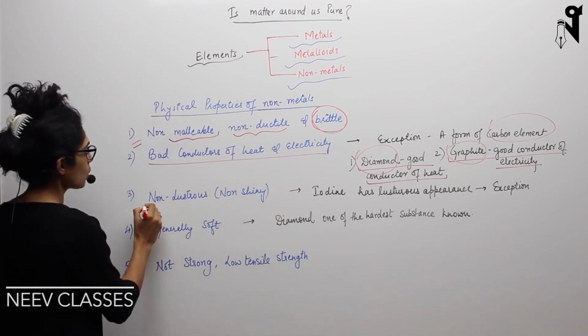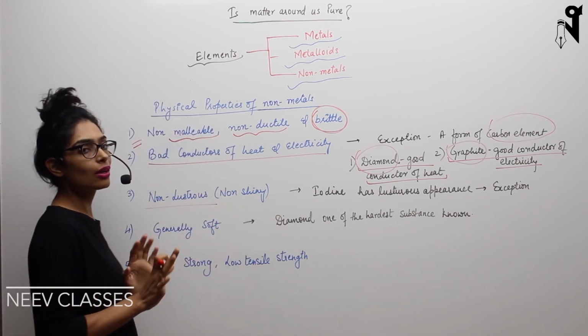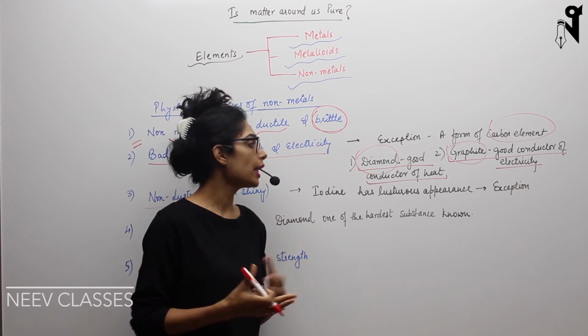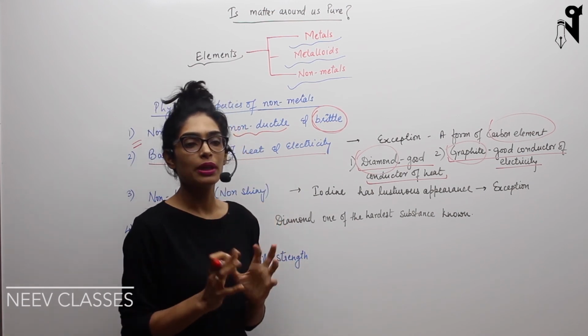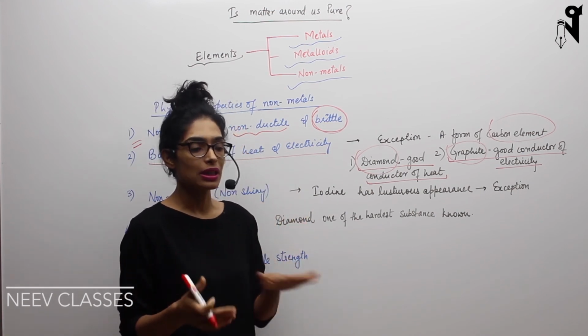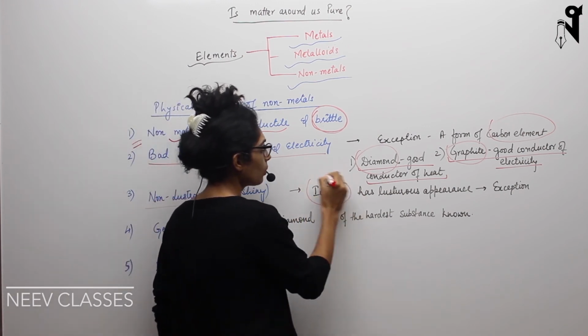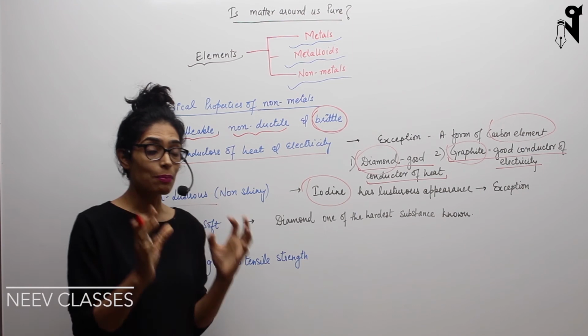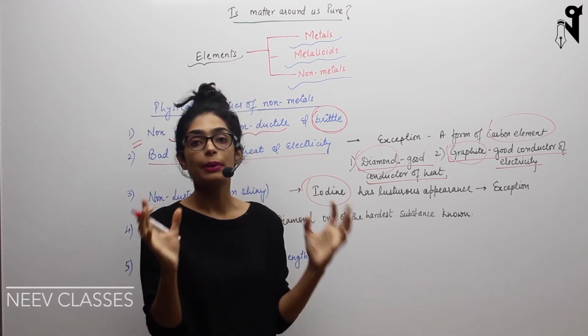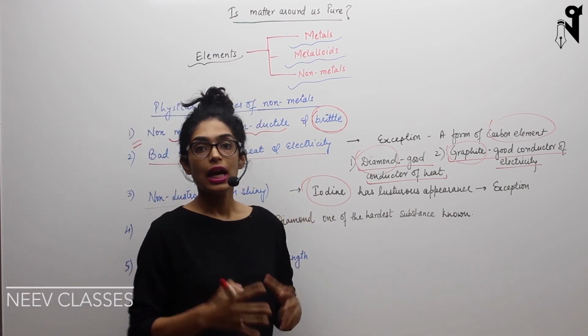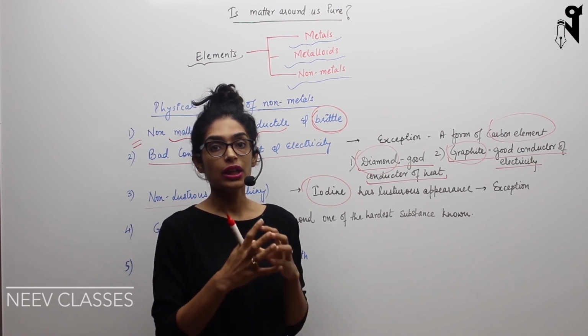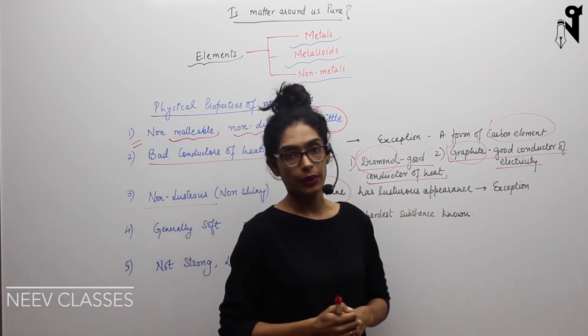Now come to the next, non-lustrous. Most of the non-metals are non-lustrous. They do not have any shine in them. So they don't have any lustrous appearance. They generally have a very dull appearance, a very dull surface. But again, the exception over here is iodine, which, when you look at it, has an exceptionally lustrous, shiny appearance.